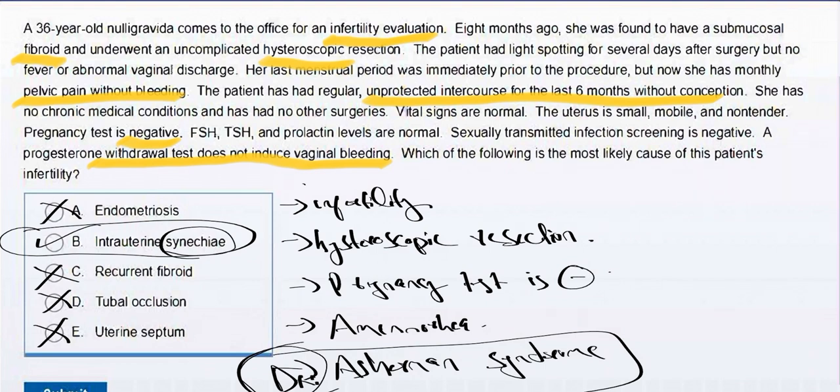So it means that this patient is suffering from Asherman syndrome because she underwent an uncomplicated hysteroscopic resection for the removal of fibroid. So she developed Asherman syndrome. What is Asherman syndrome? Asherman syndrome is an adhesion in the uterus, and with the uterus adhering to itself, it causes infertility and amenorrhea.